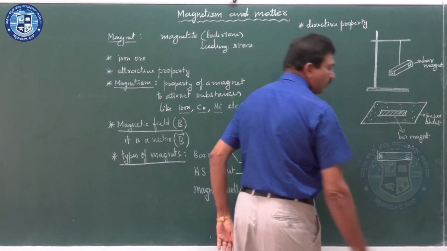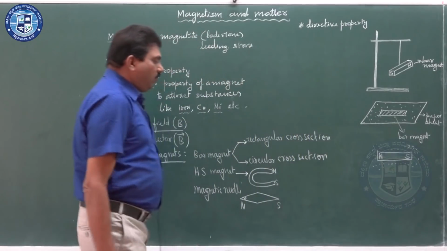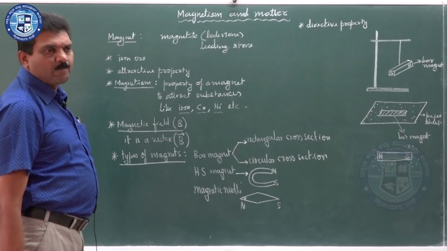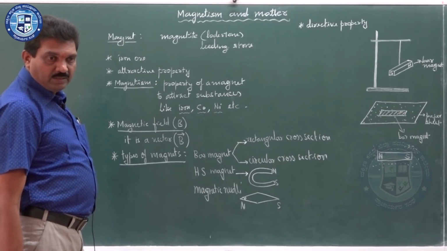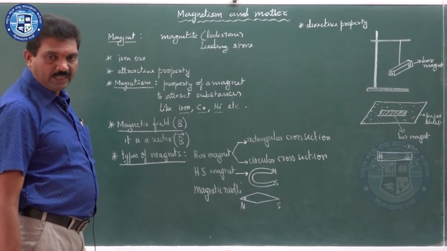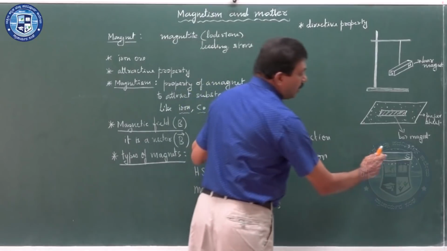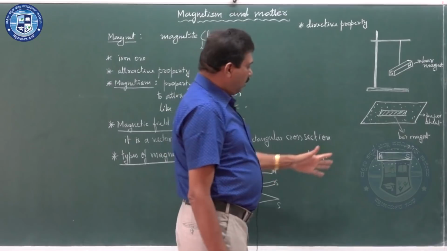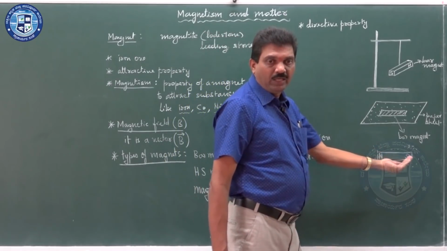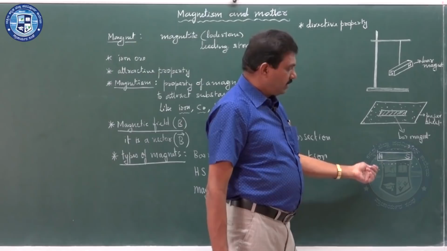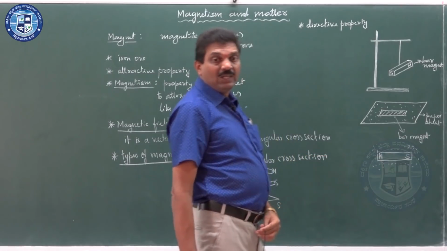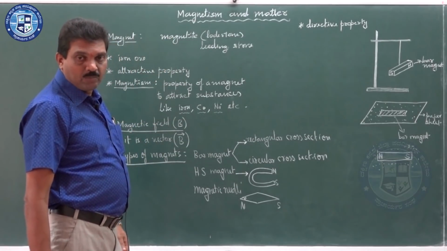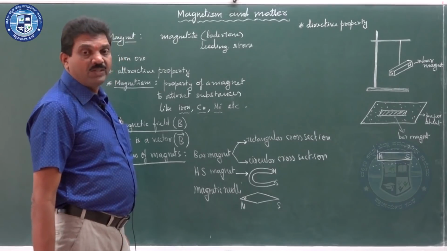So, when you consider this magnet, there are some demerits. Natural magnets, which are found in nature, have a very small magnetic field, and their shapes are also irregular. Because of this, we cannot conclude many of the things which are to be studied in magnetism and matter. That is why we consider artificial magnets.